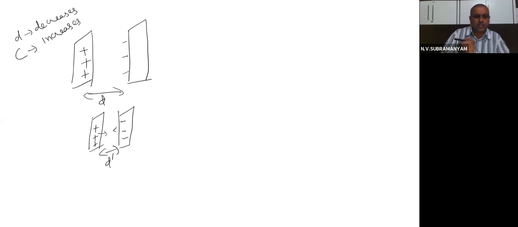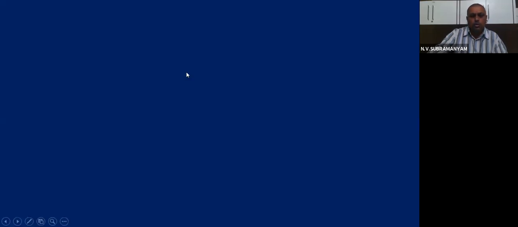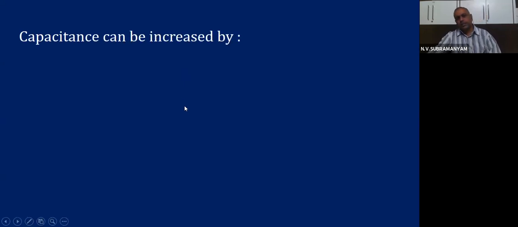That means the charge will completely get discharged. So because of this problem, I cannot bring the plates very close together also. So this practical problem also has to be kept in mind by the scientist. So what to do? How to increase the capacitance? That is the question. So let us see.